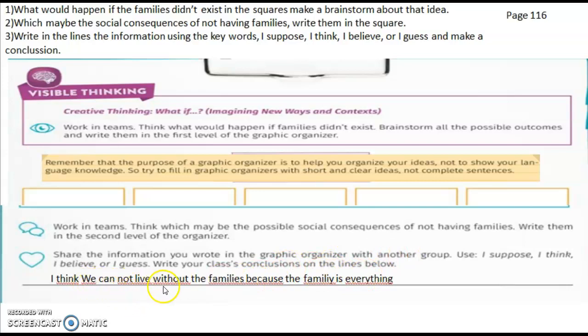I think we cannot live without the families because the family is everything, okay? And what will happen if the family didn't exist? You need to make a brainstorm about that idea. For example, I don't exist, okay? That's one example. If my family didn't exist, I didn't exist, okay? That's the topic: if the families didn't exist.